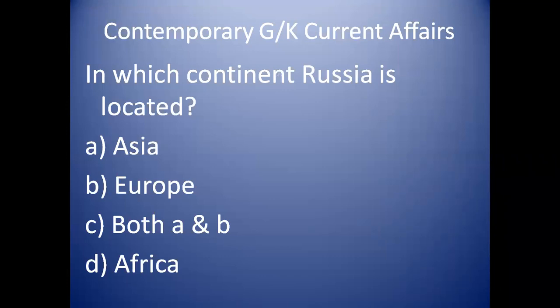In which continent is Russia located? Both A and B, it means Asia and Europe. Russia is located in both Asia and Europe. There are other countries which are also located in two continents, like Turkey and Egypt, and there is also a tri-continental country we will discuss later.